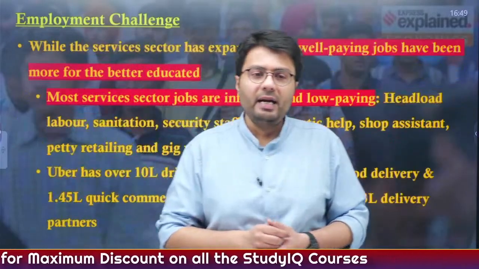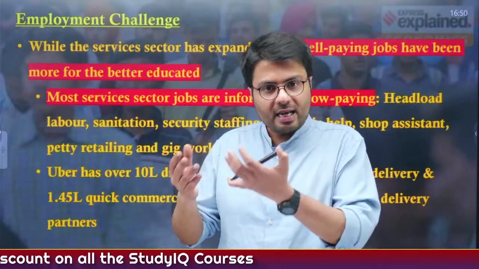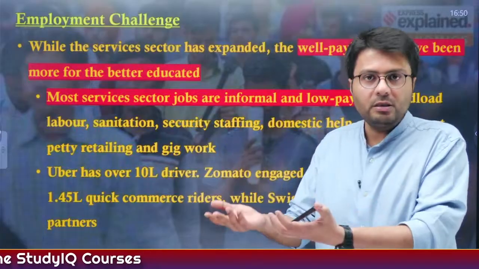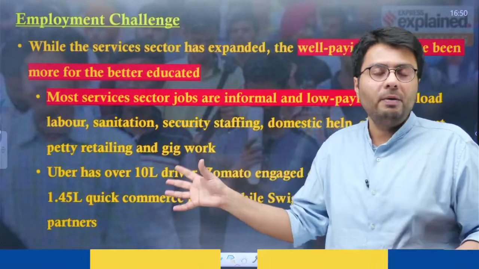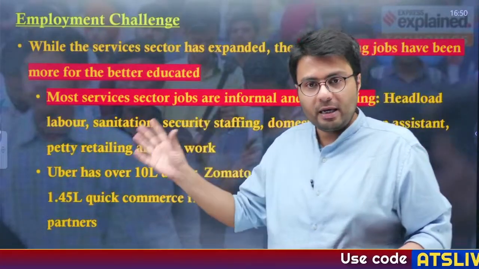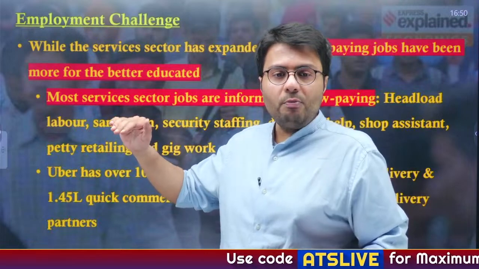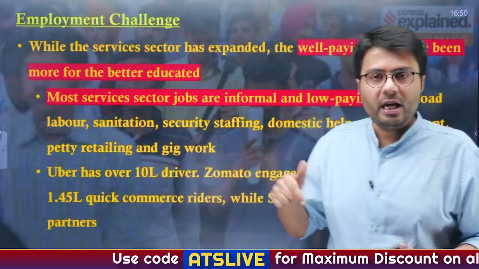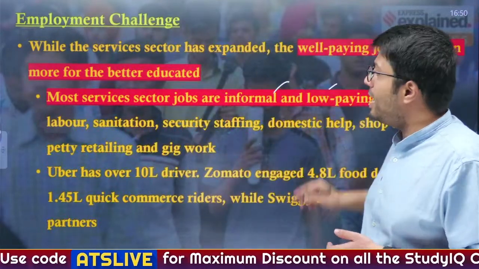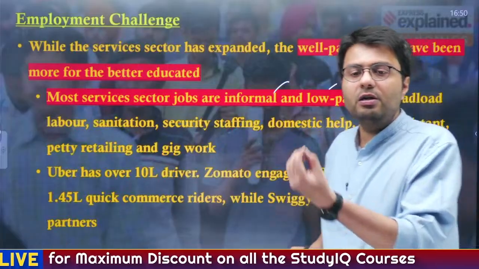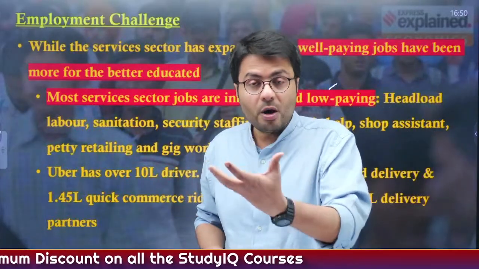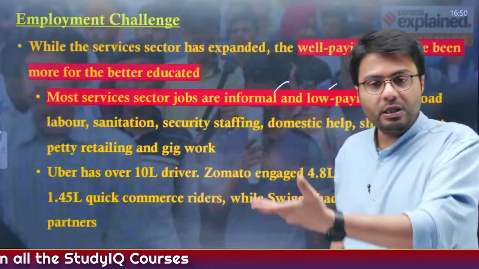Also, it highlights that though the service sector has increased, the most well-paying jobs in the service sector are cornered by people who are highly educated or better educated. On the other hand, most of the service sector jobs even today are informal and low paying, such as labor, sanitation workers, security staff, gig workers. They account for the most jobs in the service sector.